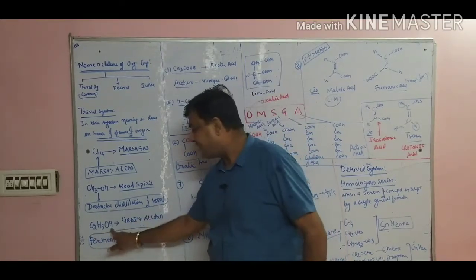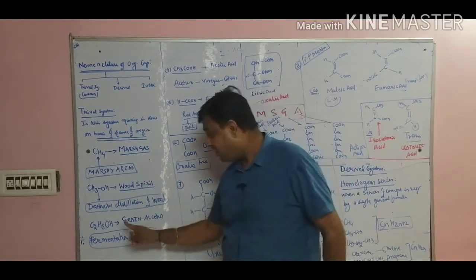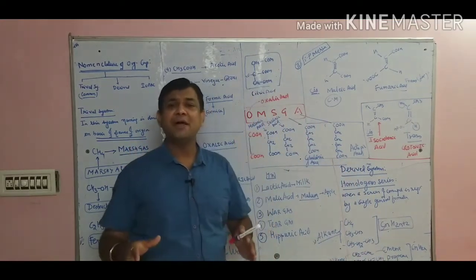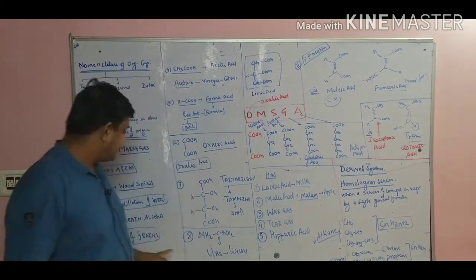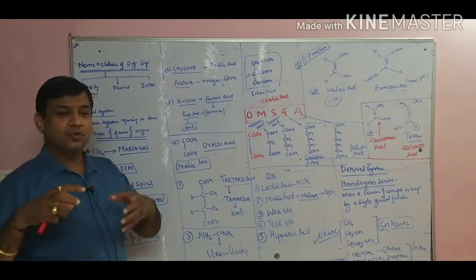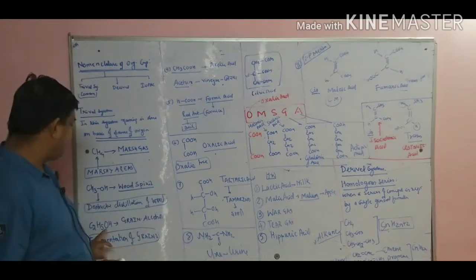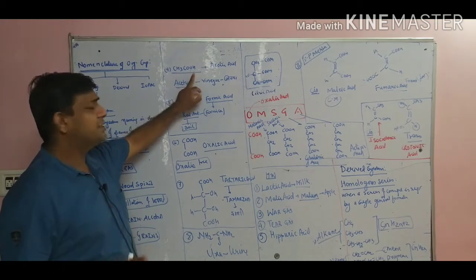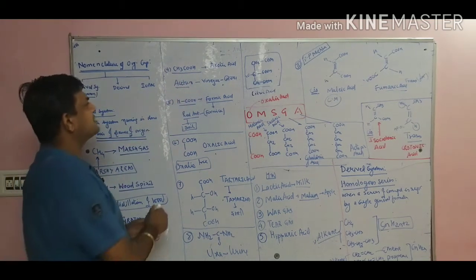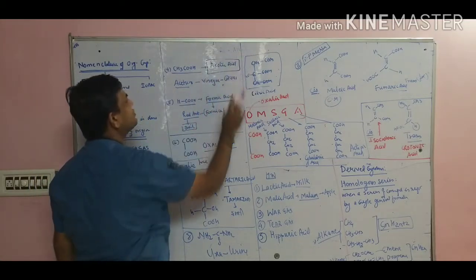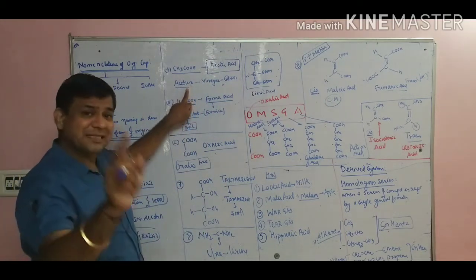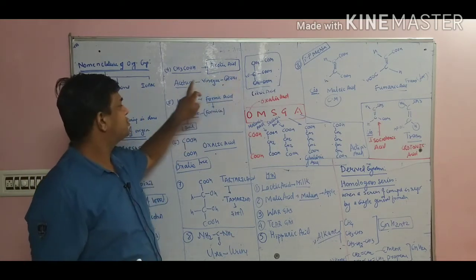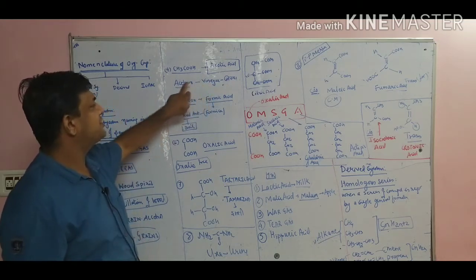Next, C2H5OH is ethanol, but here it is called grain alcohol. Why grain alcohol? Because it is obtained by the fermentation of grains. Fermentation means to decompose the grains, and by decomposing the grain we obtain alcohol. Now see, CH3COOH is called ethanoic acid, but in this system it is called acetic acid. Why? Because it is obtained from acetum. Acetum means vinegar. In Hindi we say sirka, in English it is vinegar, and in Latin it is acetum.